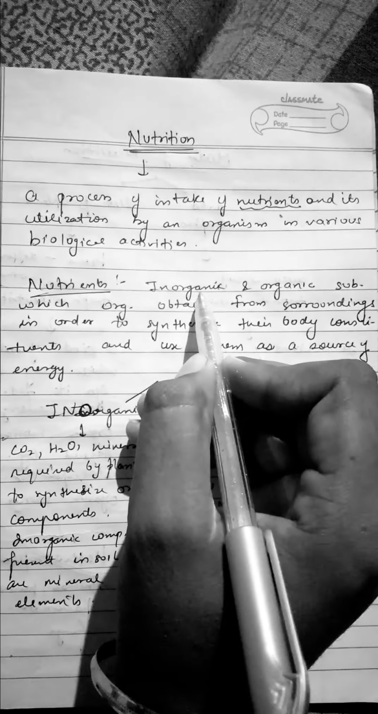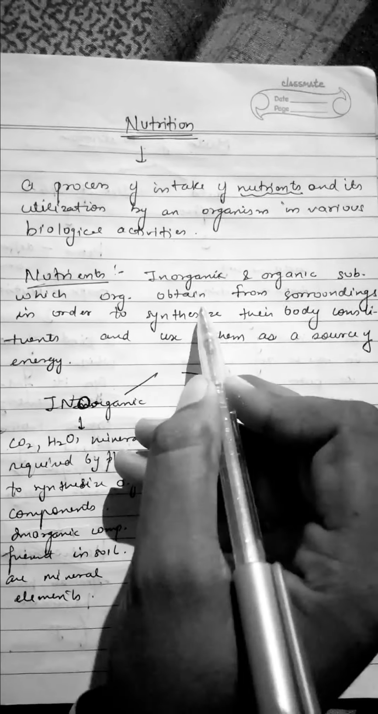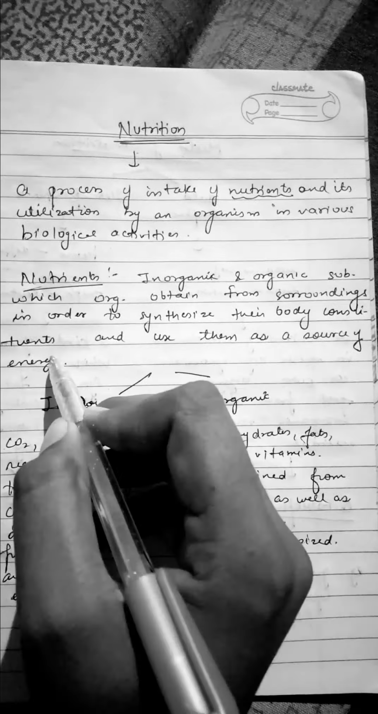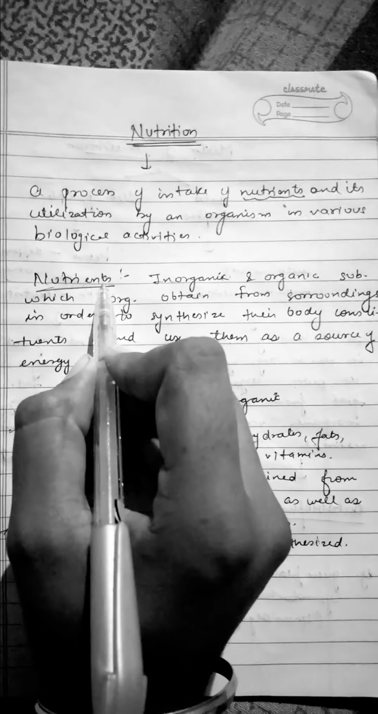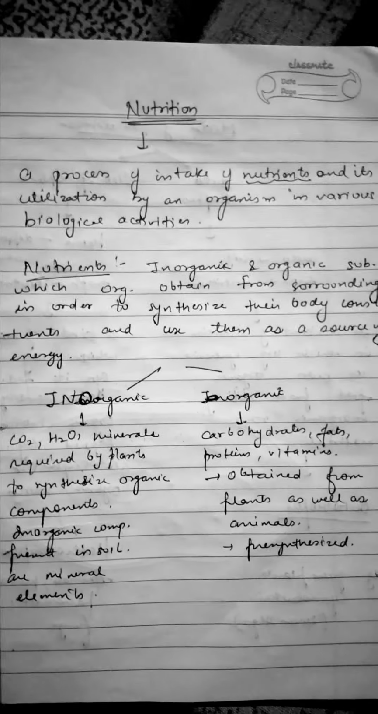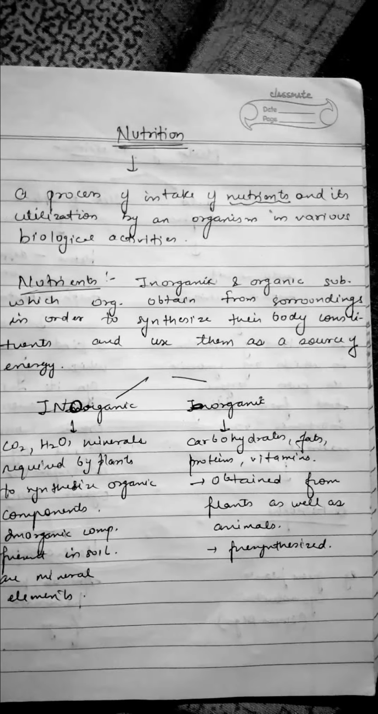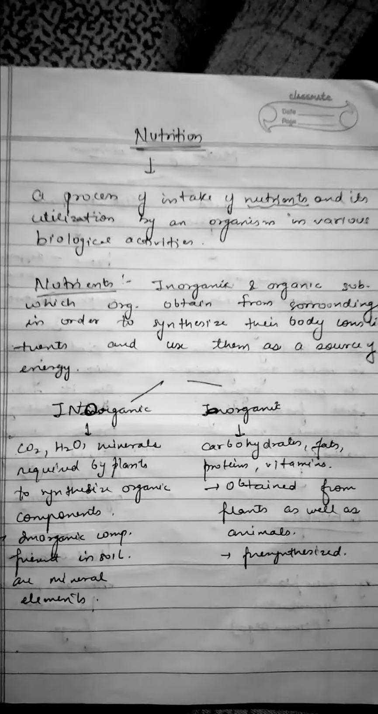Nutrients are inorganic and organic substances which an organism obtains from its surroundings in order to synthesize its body constituents and use them as a source of energy. Nutrients are the substances which an organism obtains from its surroundings, then uses in the synthesis of its body constituents and as a source of energy for various biological activities.